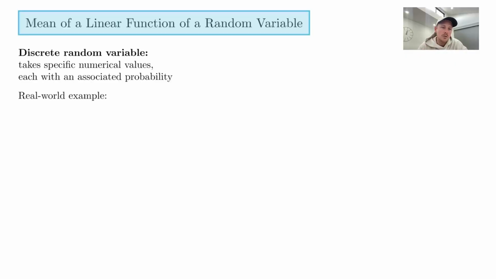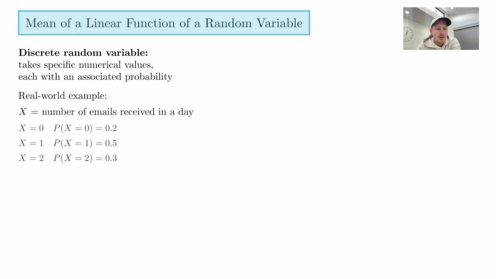And so what we're looking at is the mean or the average of a linear function of a discrete random variable. I think the only way to really explain this properly is with an example. So let's just jump into it and it should make sense. Let's imagine that this capital X, our discrete random variable, is the number of emails that someone receives in a day. It's a slow day, so they either get 0, 1 or 2, and we are going to assign probabilities to those.